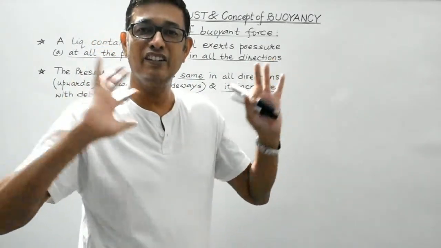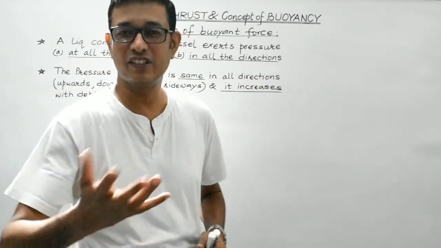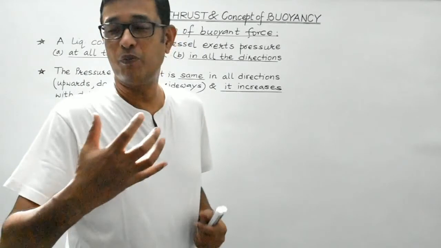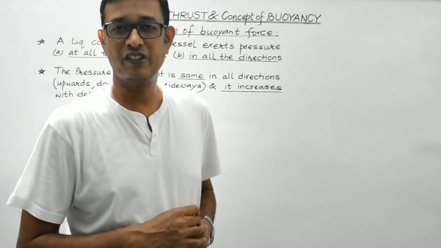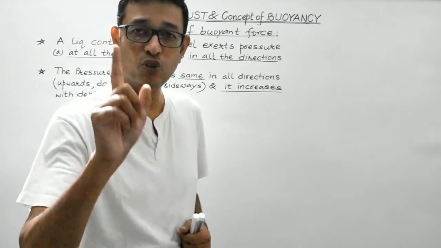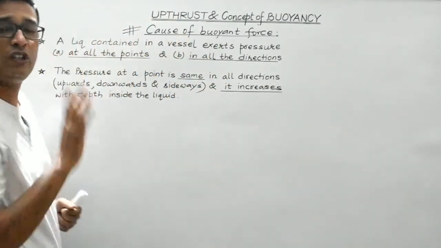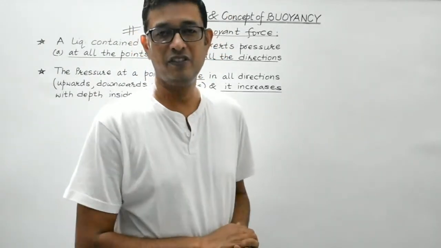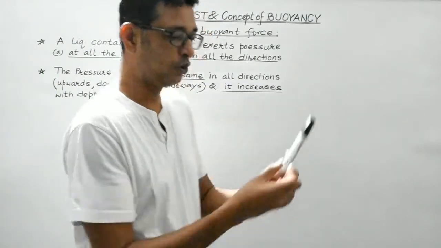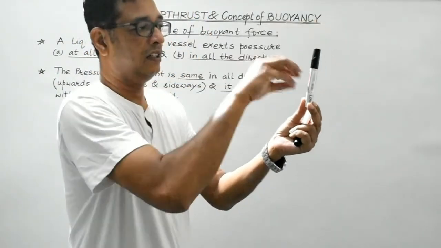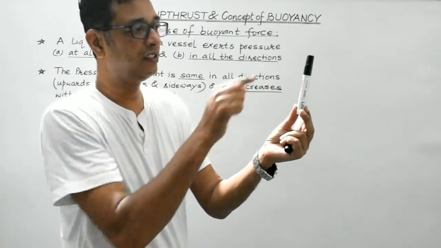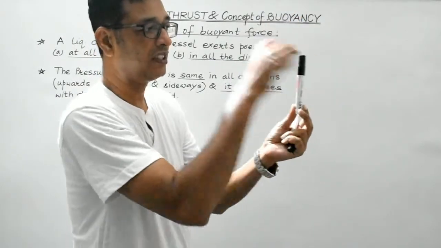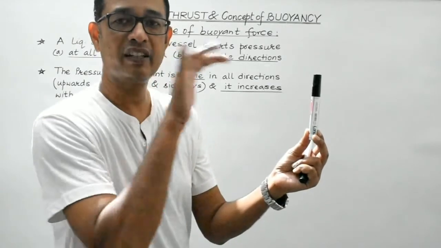I am surrounded with air. Air is a fluid, it's a gas, so it is a fluid. So, air is exerting pressure on my body in all the directions, right? And most importantly, it exerts pressure at all the points. At every point on my body, air is exerting pressure, and in all the directions. Suppose this is a body and air is exerting pressure in all the directions. This is a particular point. So air is exerting pressure at this point, along this direction, along this direction. In any direction it can exert pressure.